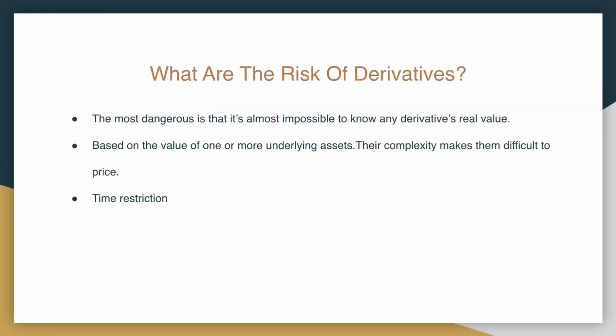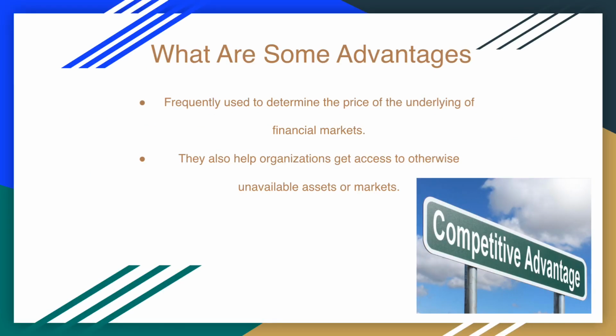What are the risks of derivatives? The most dangerous is that it's almost impossible to know any derivative's real value. Based on the value of one or more underlying assets, their complexity makes them difficult to price, and there are also time restrictions. What are some advantages? Frequently used to determine the price of the underlying assets in the financial markets, they also help organizations get access to otherwise unavailable assets or markets.